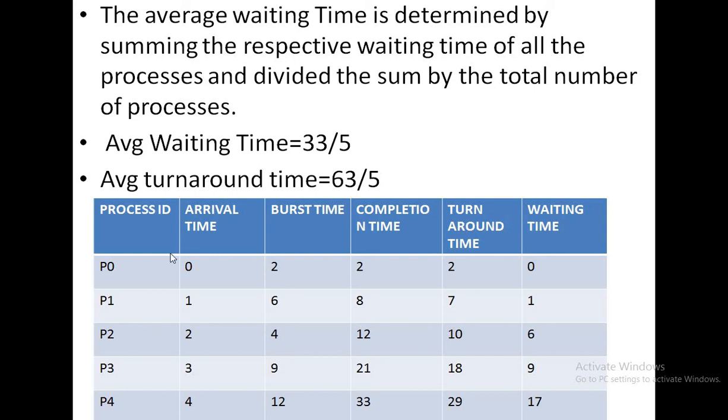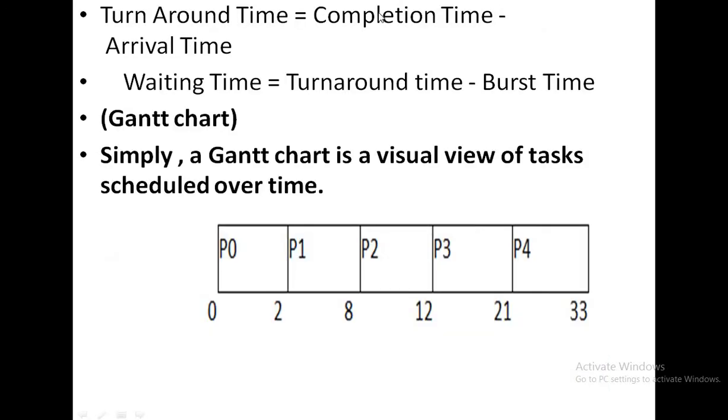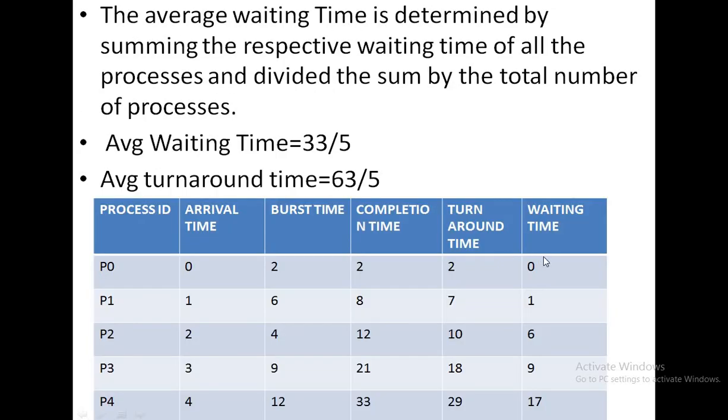So how to calculate the turnaround time and waiting time? The formula for the turnaround time is completion time minus arrival time, and the formula for the waiting time is turnaround time minus the CPU burst time. These two formulas are very important for the FCFS scheduling algorithm. And one thing you have to remember: in the FCFS CPU scheduling algorithm, the job that comes first into the ready queue will be executed first by the CPU. This is the main idea of the FCFS CPU scheduling algorithm.